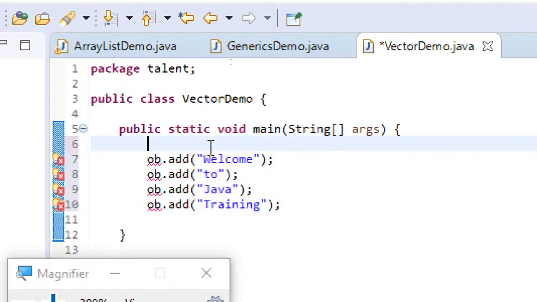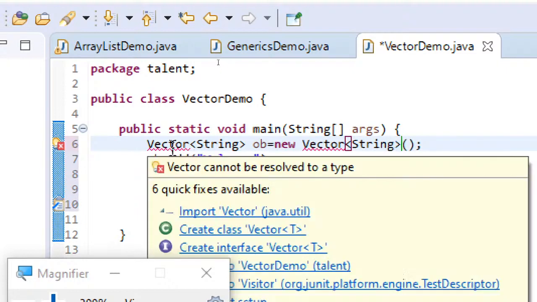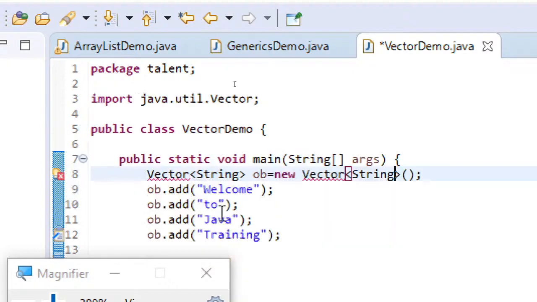OB isn't specified, so let us specify that. Vector OB equal to new Vector, and this is a non-generic version. Let's make it generic, since in the last class itself I made you understand the difference between generic and non-generic. So directly I'm using the generic version. Vector has to be imported. When you move your mouse cursor over there, it will give you the quick fix, so you can just click on that. So Vector got added. Now what are the different ways of creating a Vector?